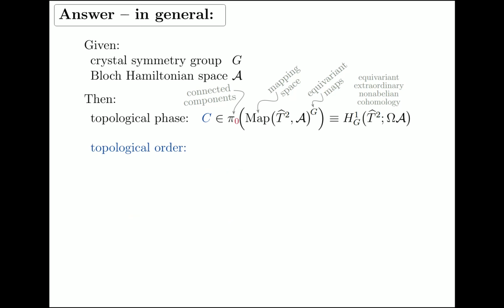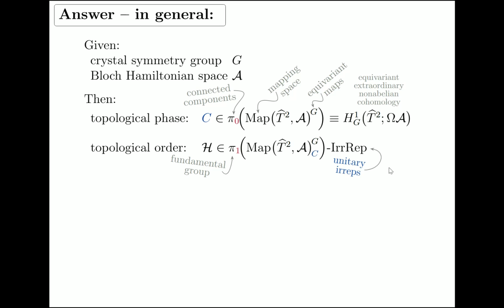So let's look at the topological order now. So the key claim now is that it's given by a similar looking formula, but pi0 is replaced by pi1. Where pi1 is the fundamental group, the group of loops in our space up to homotopy. And then we're looking at the irreducible unitary representations of this group. So why is that the case? Well, it is by the quantum adiabatic theorem in its topological version.